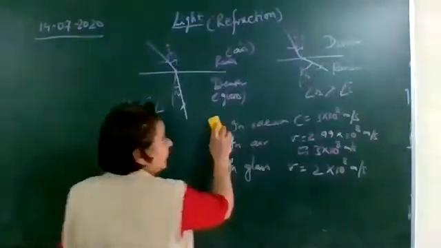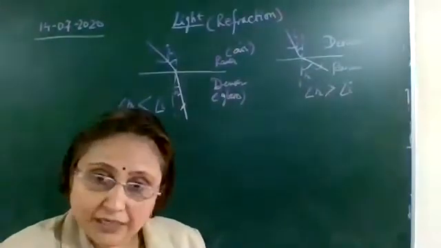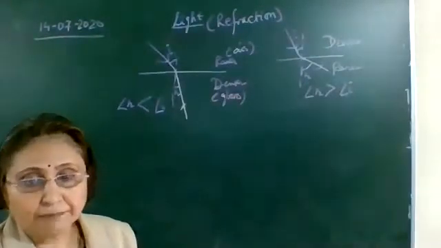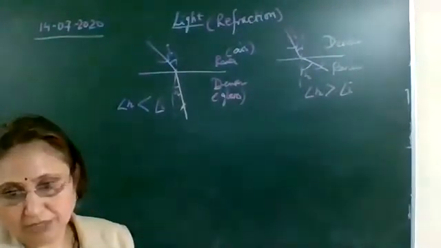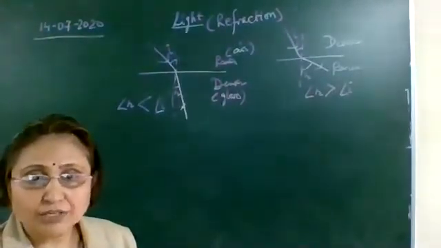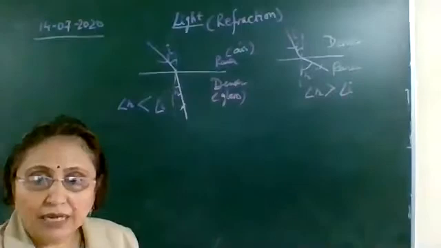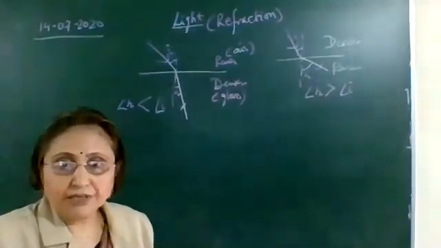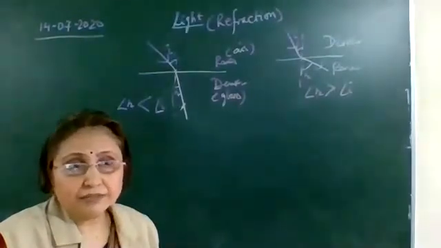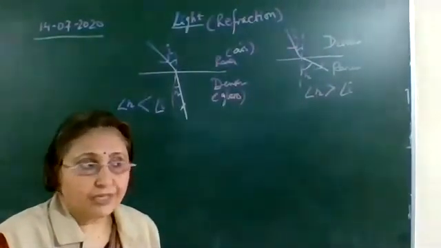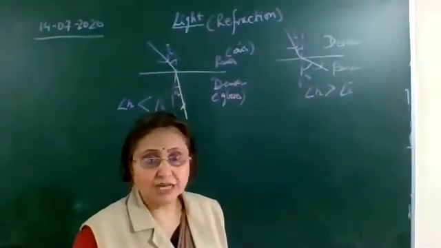So write down: a ray of light passing from rarer to denser medium bends towards the normal, and a ray of light passing from denser to rarer medium bends away from the normal.